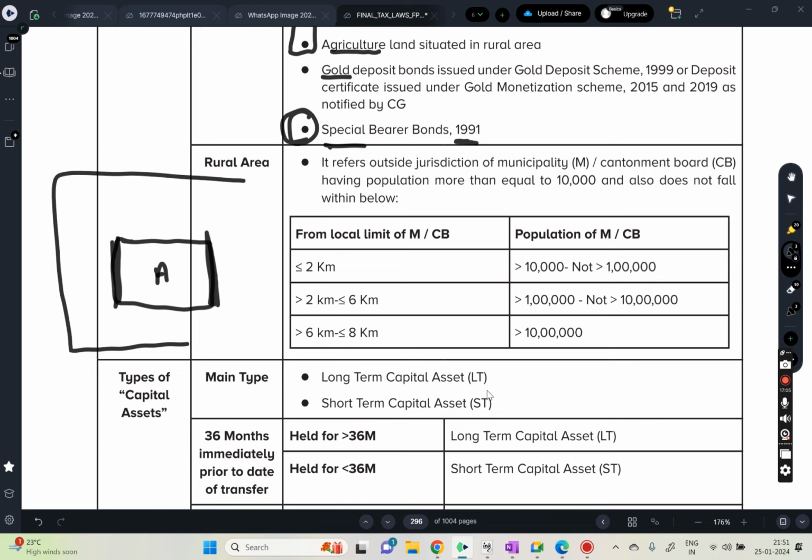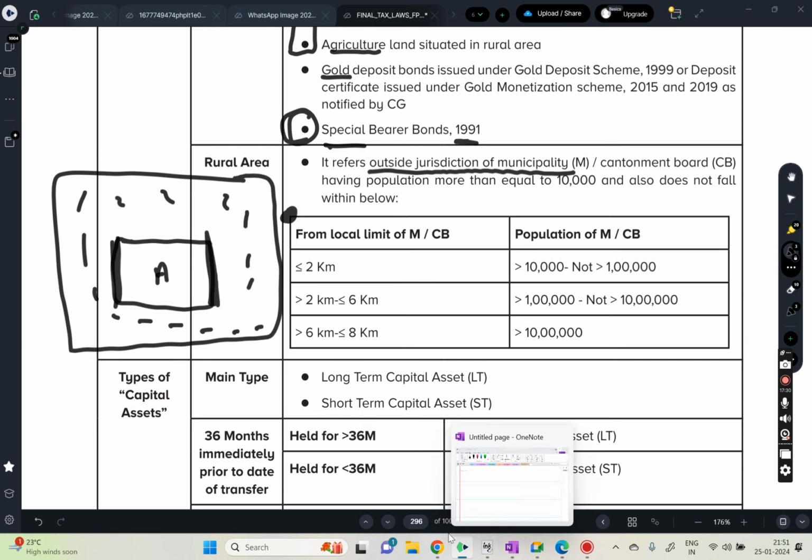Anything outside this, outside the jurisdiction of the municipality, outside of that city, will be called rural agriculture land. So they have given some limits here. To better understand, let's see from this book.